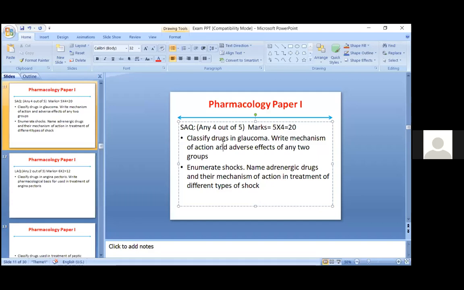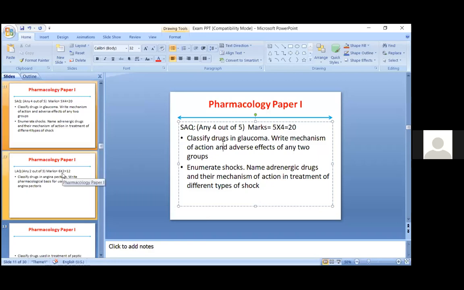But I would suggest that first you draw a single diagram in which you mention the physiology and how it is altered, and in the next diagram you make arrows and show that this pathology is altered by such and such drug. For example, how do miotics act? That is expected in the rationale.